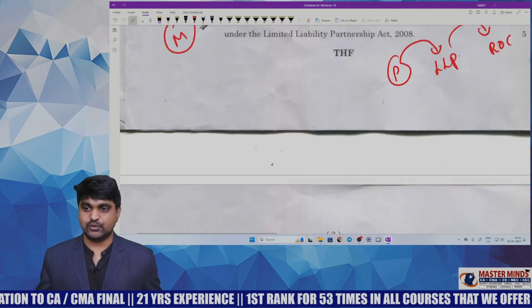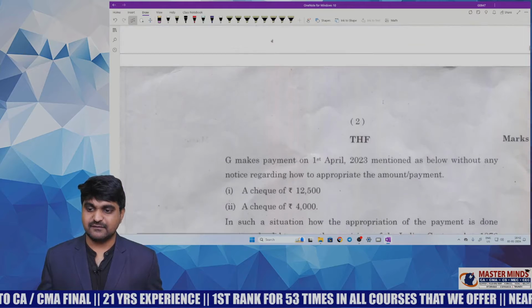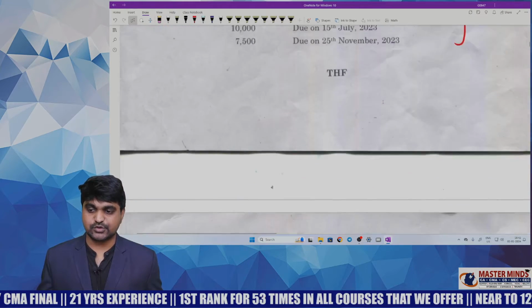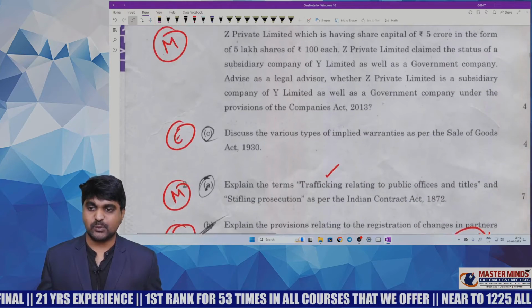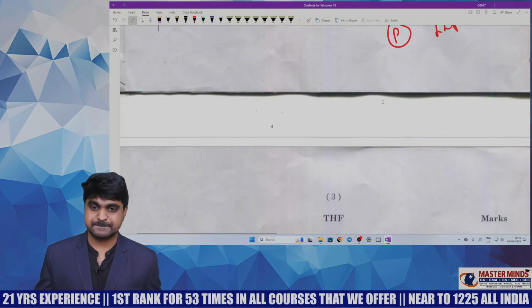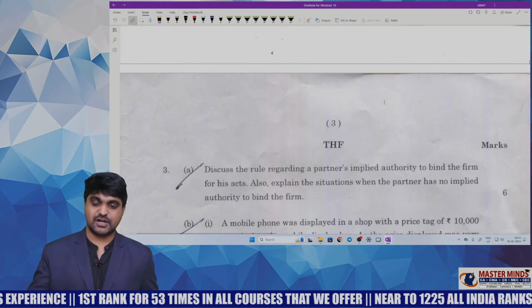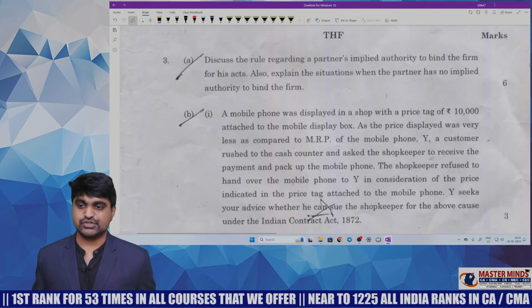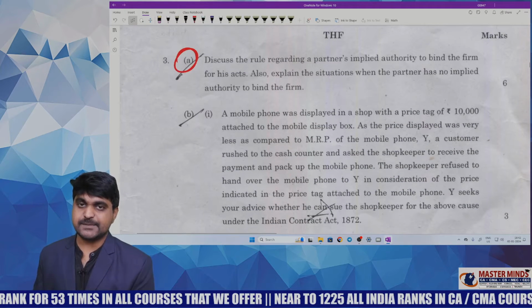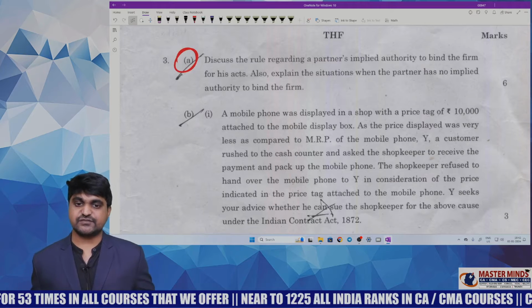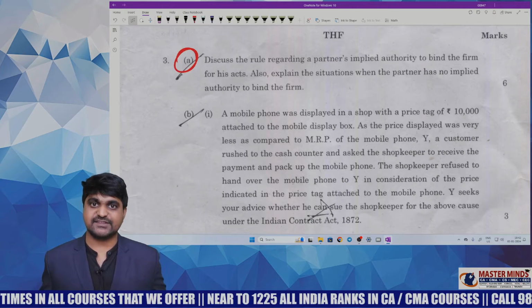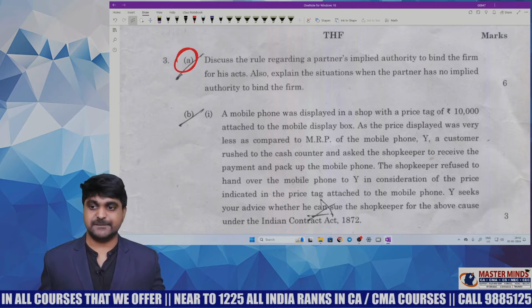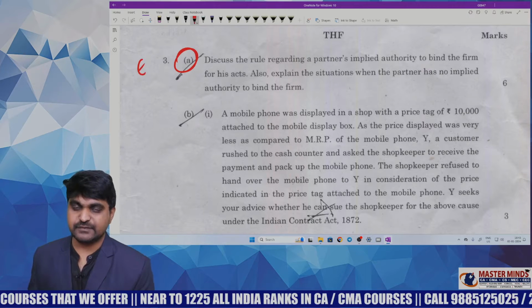Next one. Out of the two questions, all are moderate questions only, except one question, that is 1C. But from here onwards, almost every question is easy except a few. So question 3A. It is about implied authority. You need to write the definition of implied authority as well as acts which are beyond implied authority. So this is an easy question, an important question also.